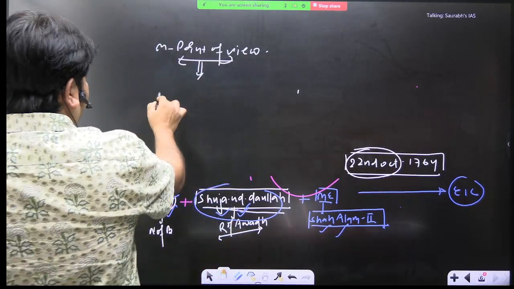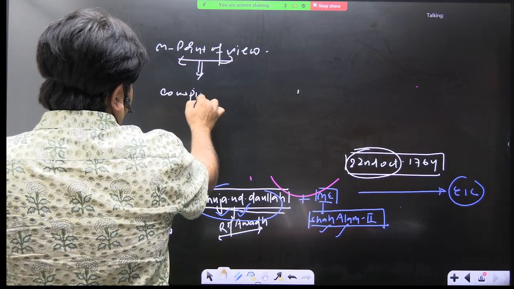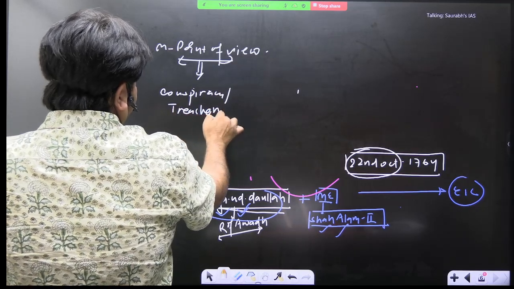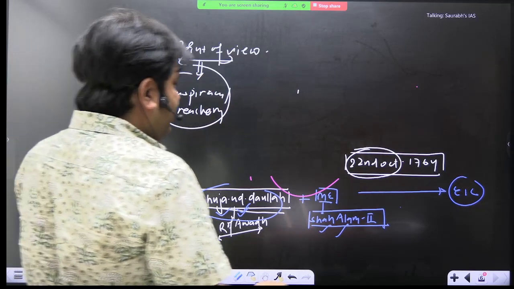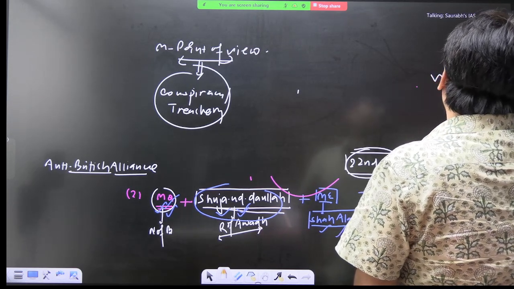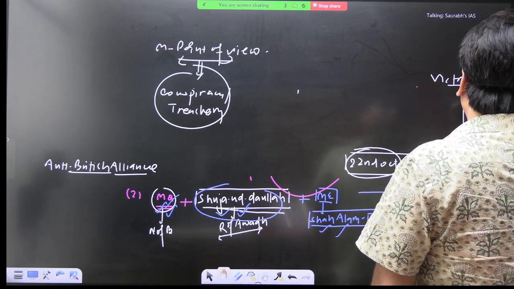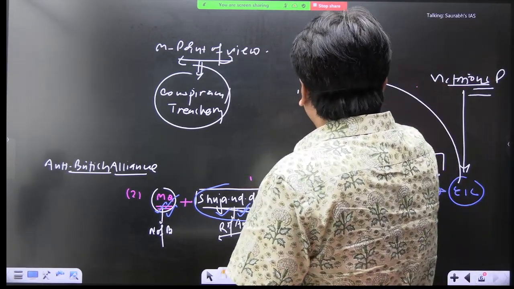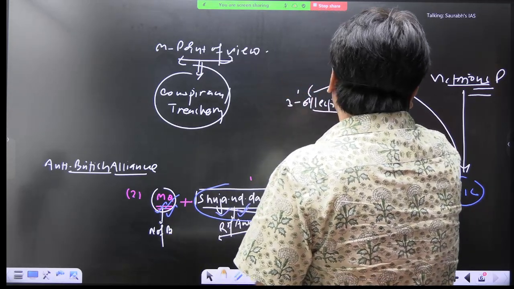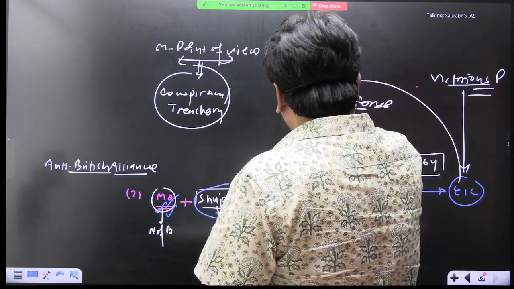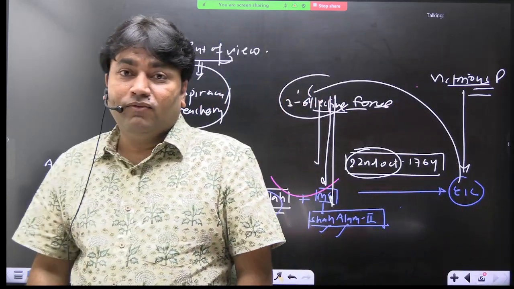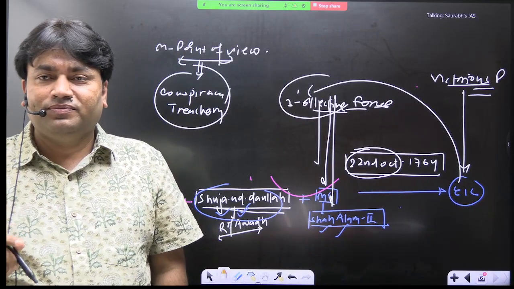Conspiracy or trickery was not a part of this war. Here what we see is that EIC got victory. EIC was a victorious power here, and EIC defeated three collective forces in India, and out of these three collective forces, one was the Mughal emperor himself.